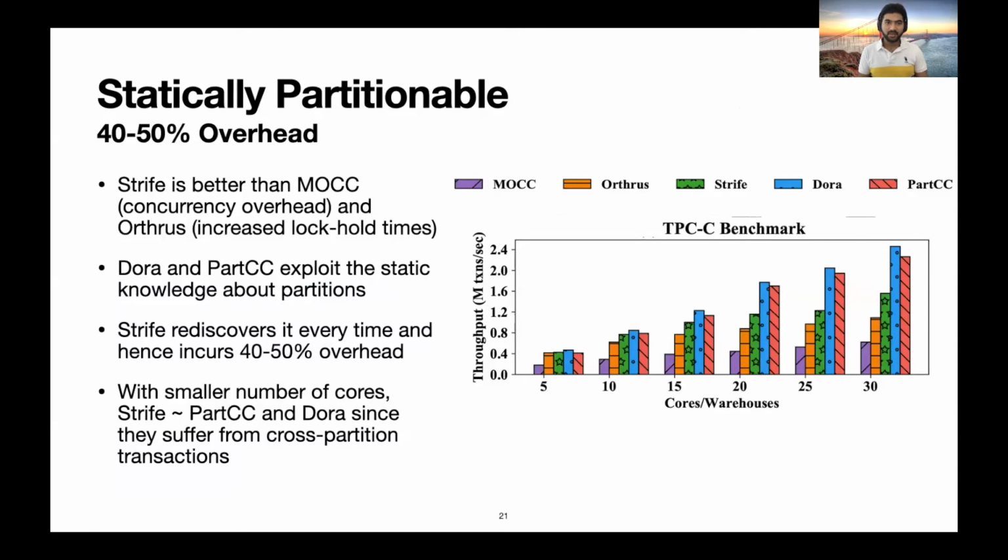Some baselines require that. Strife is better than MOCC due to its shared memory concurrency overhead. It is also better than Orthrus since async message passing for locks increases lock hold times and stresses high contention even further. DORA and PartCC, however, successfully exploit the static knowledge about partitions. On the other hand, Strife rediscovers these static partitions every time and hence incurs 40 to 50% overhead. With a smaller number of cores though, Strife performs similar to PartCC and DORA since the effect of cross-partition transactions is higher.